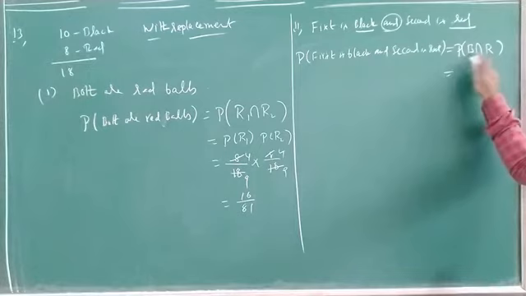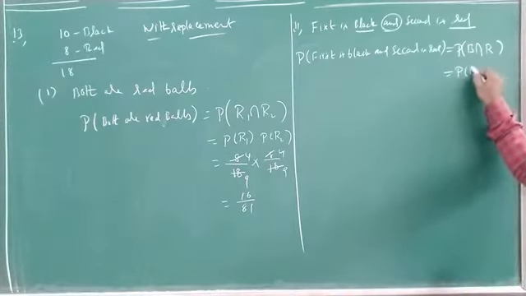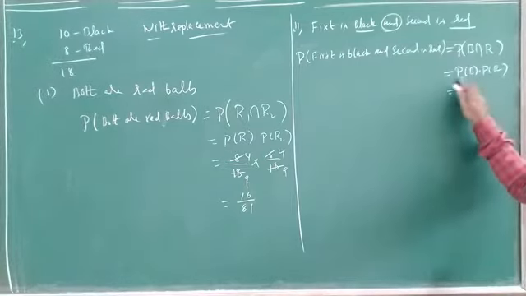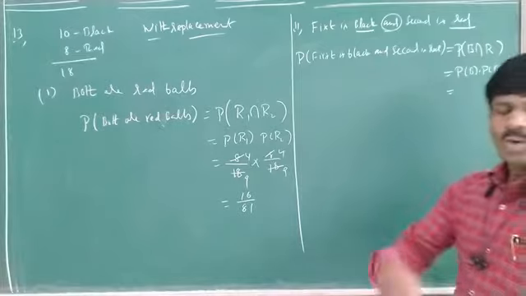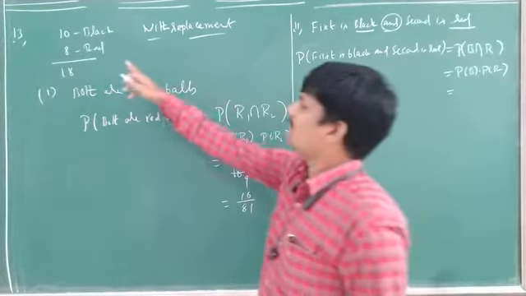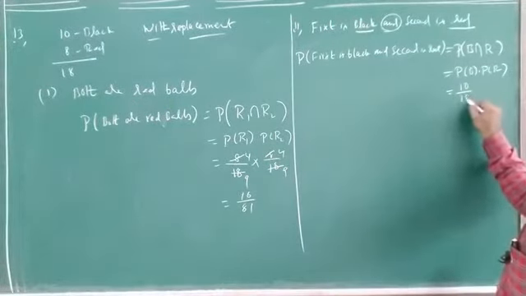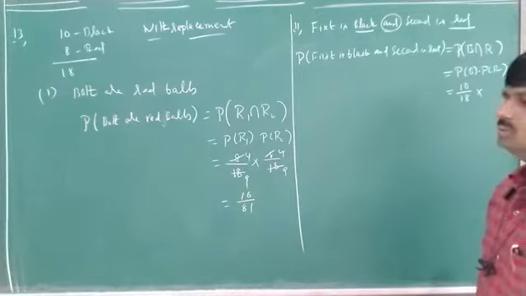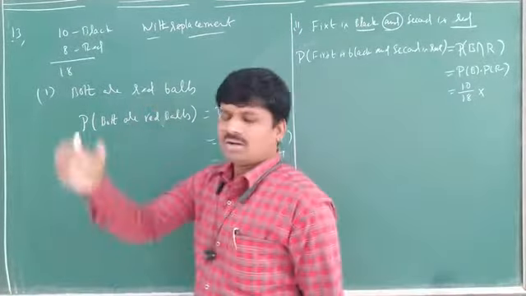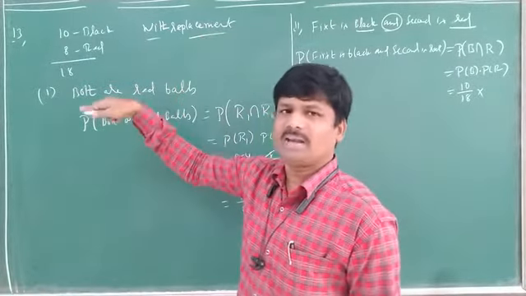See here, both are independent events only. So what will you write here? Probability of B into probability of R. What is the probability of B? B means black ball. The first ball is a black ball. How many black are there here? 10, so 10 by 18, into next red. Here I have drawn the ball and kept it back again, with replacement.